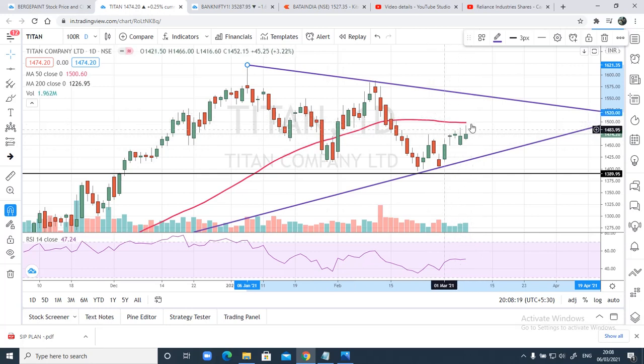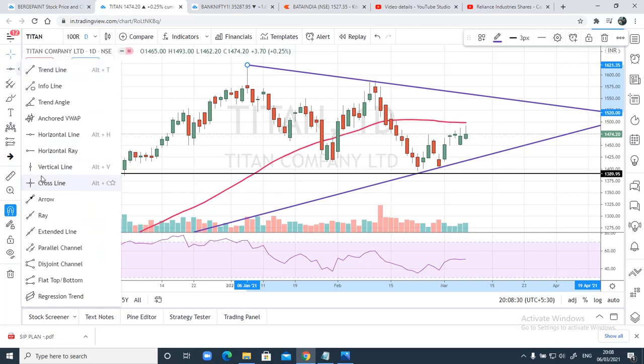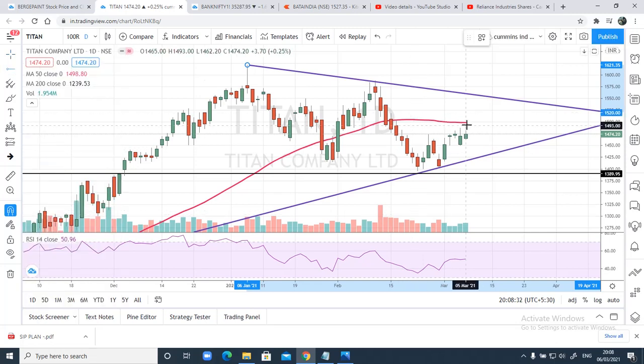The biggest resistance I see here is this 50 moving average. You can see this 50 moving average has been resisting very well. So the most important point for us to take a trade here will be this 50 moving average. In case price closes above this 50 moving average, then probably I can initiate my long trades.